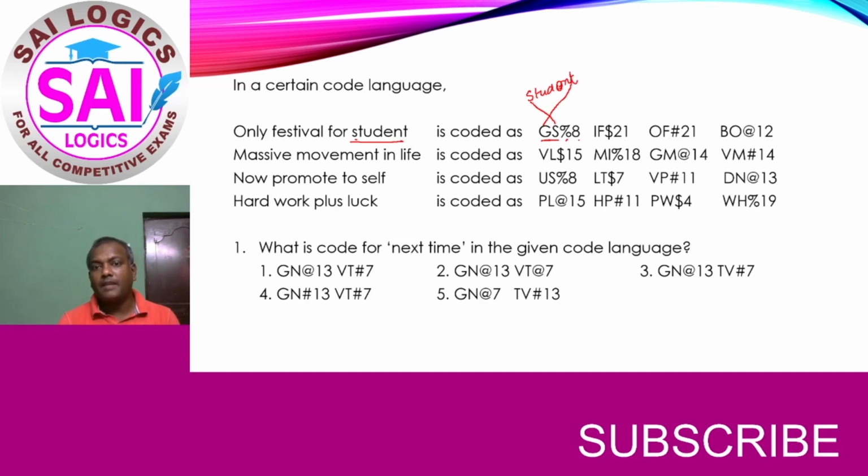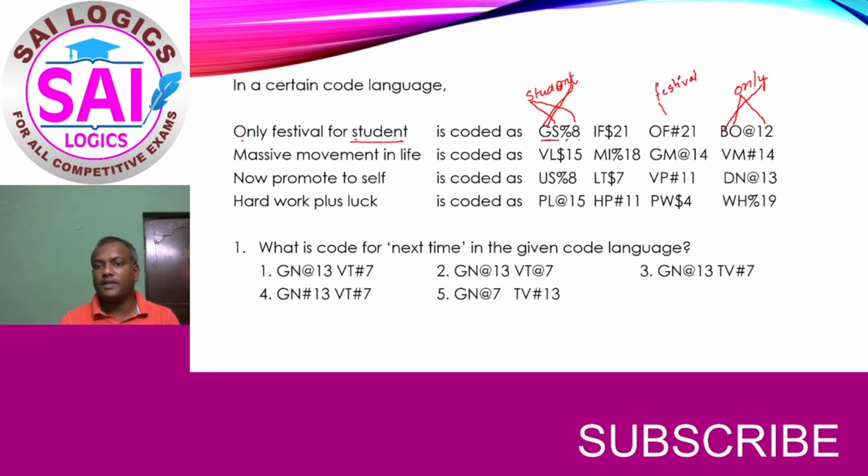And 8 is the pair value of the first letter. So the first letter has become the second letter. The first letter's pair is the last number, and the last letter's pair is the first letter here. So the first letter has become the second letter, and the first letter's pair value is 12, O is 15 and 12 is the pair value, and the last letter, that is Y, its pair is B, that has come here.